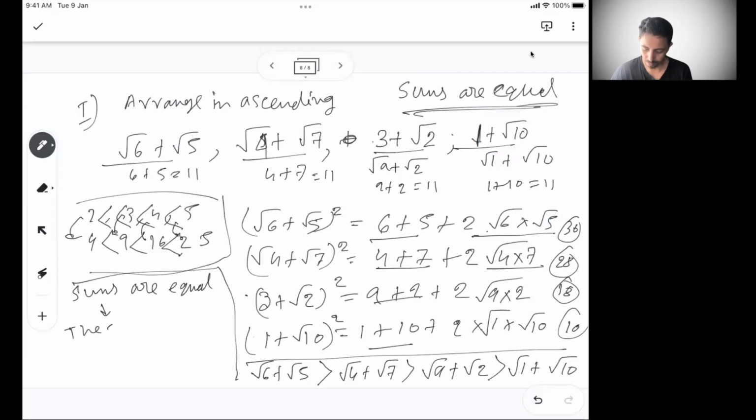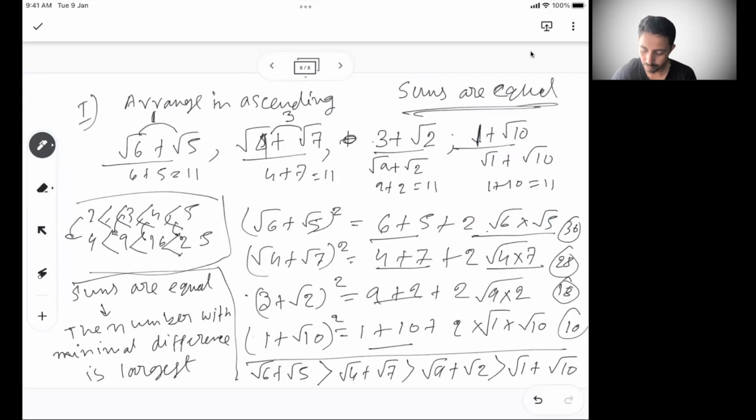the number with minimal difference is largest. Let me write it, I'll explain. So what do I mean by minimal difference? Minimal difference means if you see 6 and 5, the difference is 1. If I see 4 and 7, the difference is 3. 9 and 2, difference is 7. 1 and 10, the difference is 9. So basically I'm trying to say, if the sums are equal, the number with minimal difference is going to